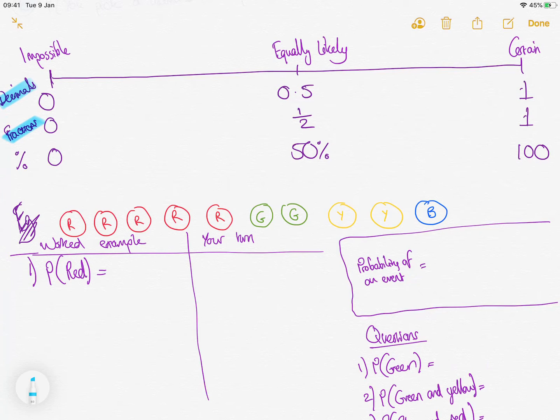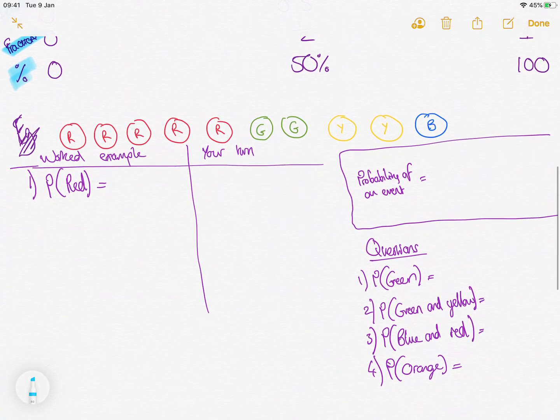And you can have percentages as well, so 0, 50% up to 100%. Notice that's different, it's not 1 but 100%. So they're all your forms that you can have probabilities in, as well as your words that we've just learnt. But going forward, we're more likely to start using numbers because they're more accurate than just saying words.